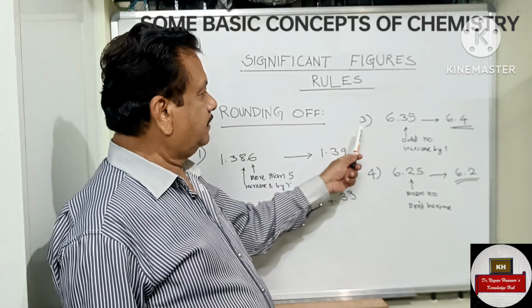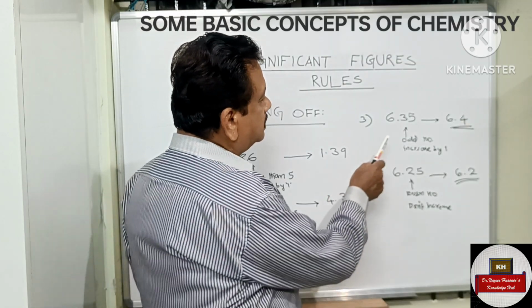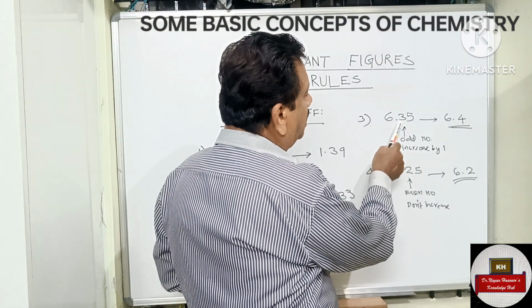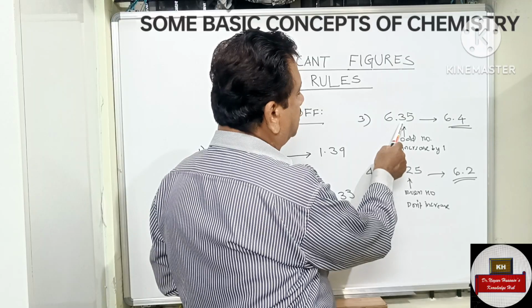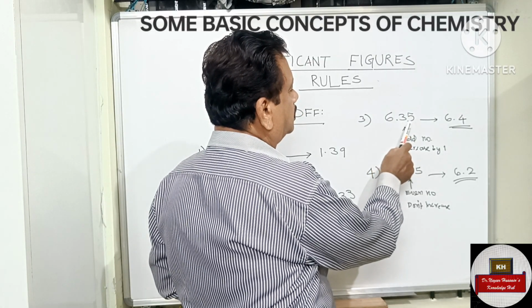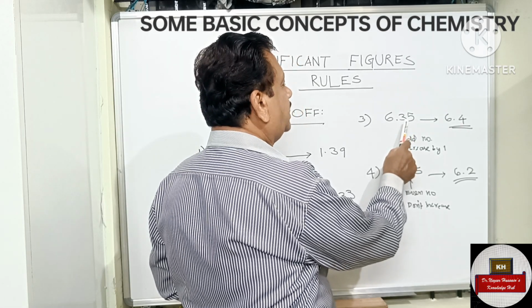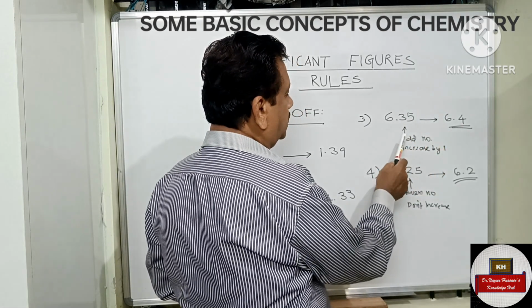Now the case of 6.35. Here the preceding number 3 is an odd number. In such a case, since the next number is 5, you increase by 1. So the result is 6.4.